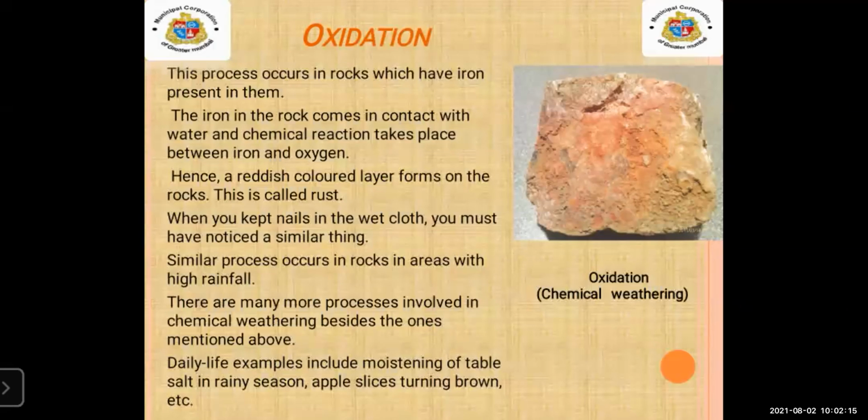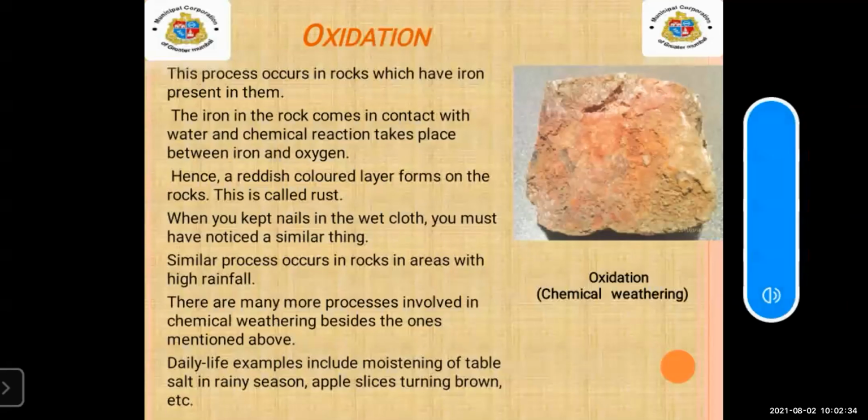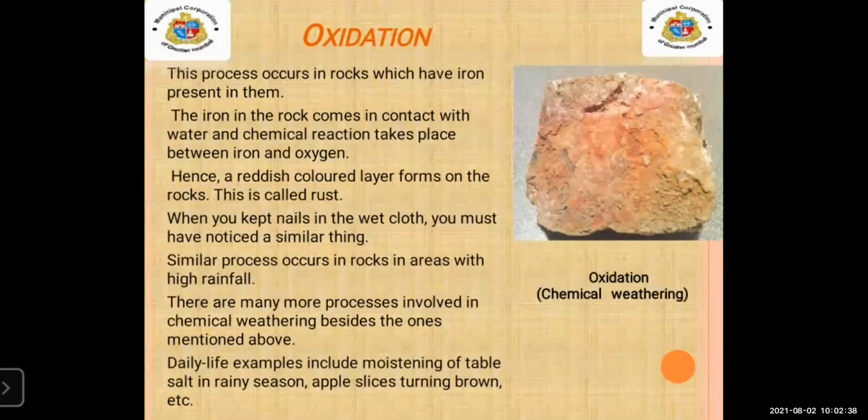We have seen one activity also before this. We kept nails in a wet cloth for 2 days, and after 2 days we had to observe them. When you kept the nails in the wet cloth, you must have noticed a similar thing. A similar process occurs in rocks in areas with high rainfall.